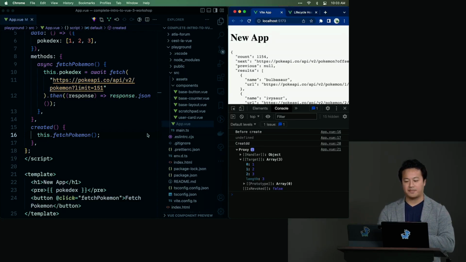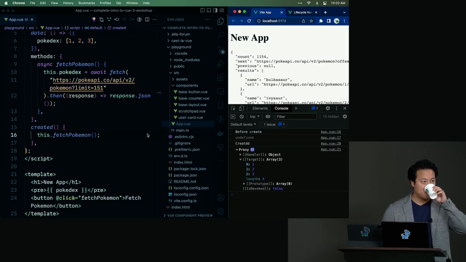OK. How do people feel about those concepts? Does that make sense? Question? Are those hooks promise aware? If you were to return the promise to this fetchPokemon, would it pause continuation until it returned?